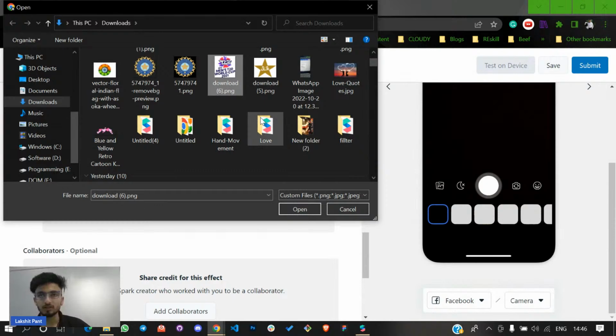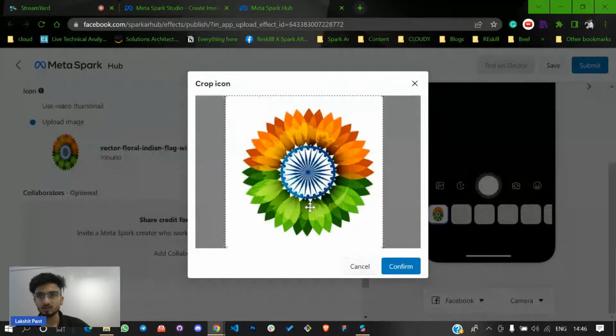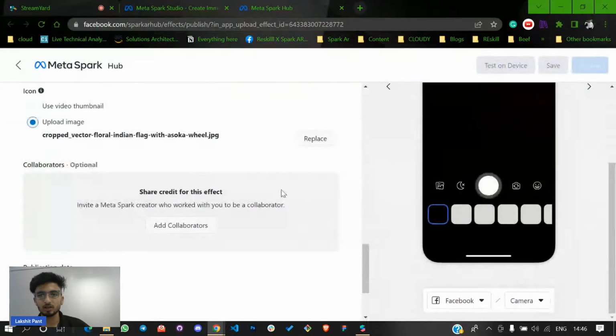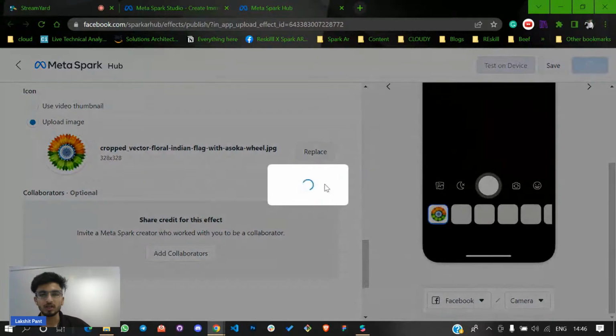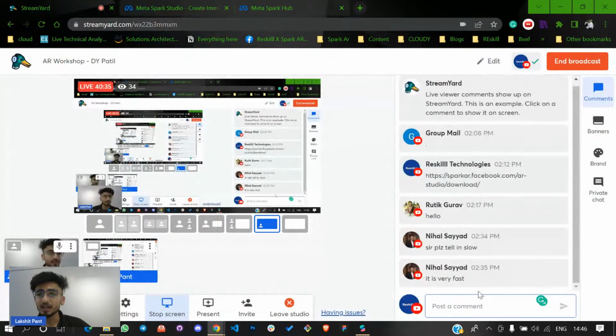You can choose any image for this AR filter. I am using this image, and I can click on confirm. Then you will see this image over here, and click on the submit option. After clicking on the submit option, you will be able to get your effect ID. This is how you can simply publish your first AR effect.